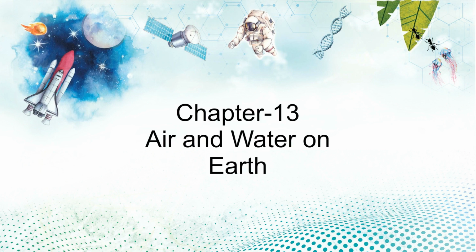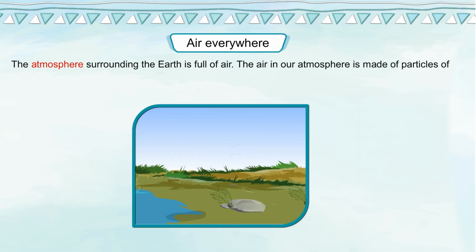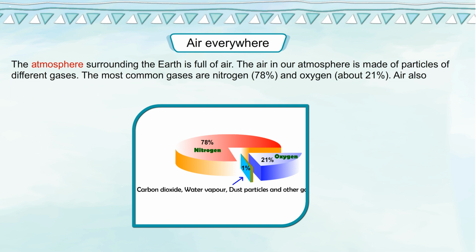Chapter 13. Air and water on Earth. Air everywhere. The atmosphere surrounding the Earth is full of air. The air in our atmosphere is made of particles of different gases. The most common gases are nitrogen, 78%, and oxygen, about 21%.